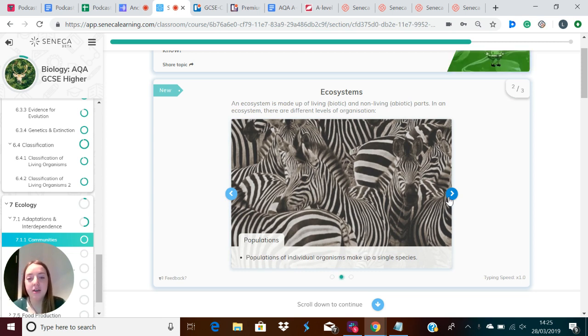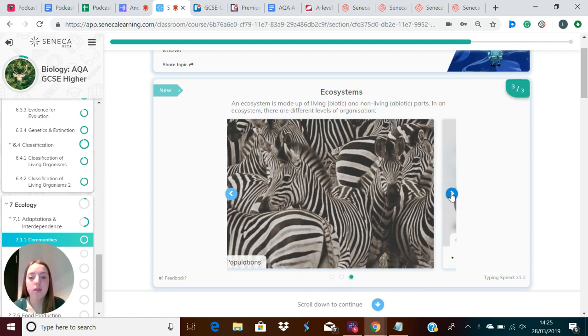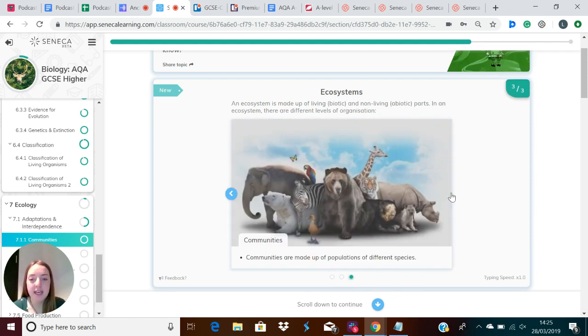A population is lots of individual organisms that make up a single species, for example, a big group of lots of zebra. A community is made up of populations of different species. So you might have lots of different groups of the same species but in different areas, but together they make up that community. So a community is lots of different species in an area.